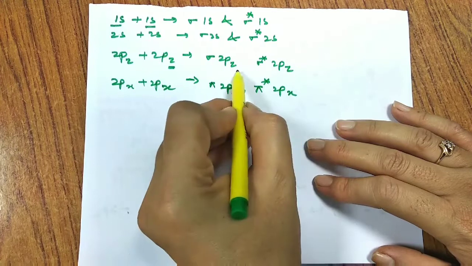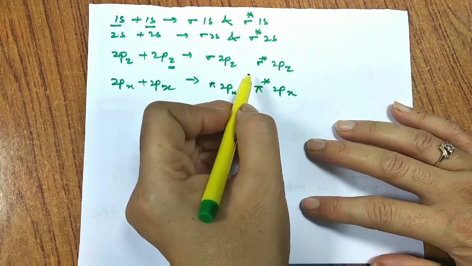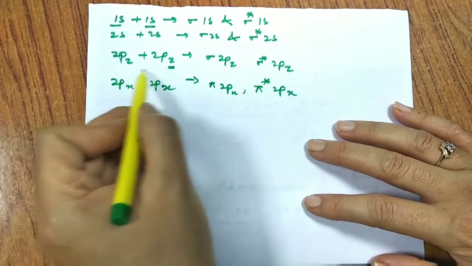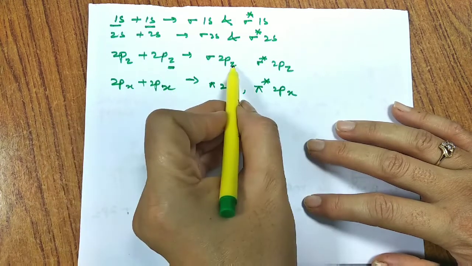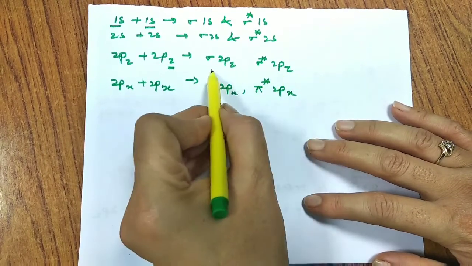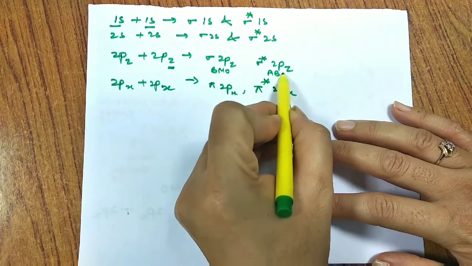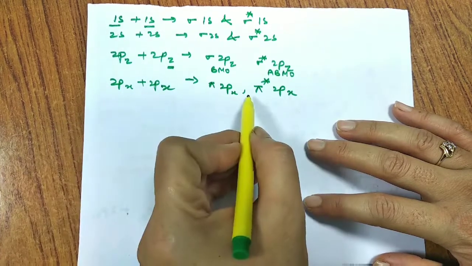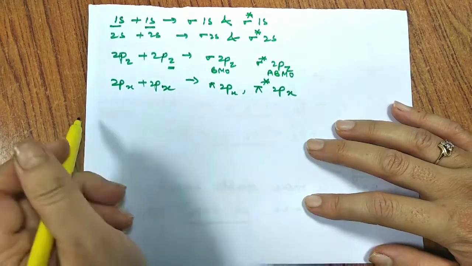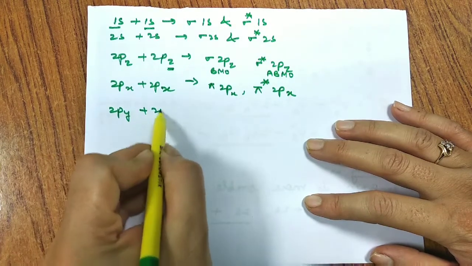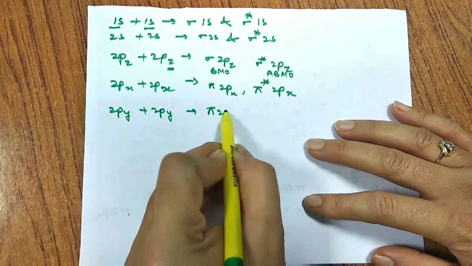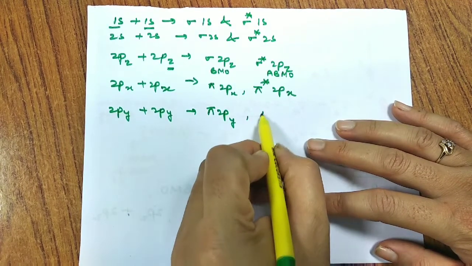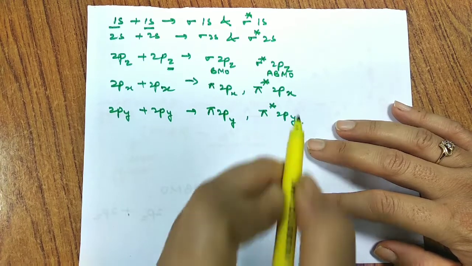Now why Z with sigma? Because we consider Z as the internuclear axis. Don't get confused. Taking Z axis as the internuclear axis, we'll be having a sigma bond along it. With the combination of 2pz and 2pz, we get sigma 2pz and sigma star 2pz. This is the bonding molecular orbital and this is the anti-bonding molecular orbital. So don't get confused why we have sigma along Z and pi in the case of px or py. Let us take an example of 2py. So 2py when combined with 2py again will have the formation of a pi bond. So we have two molecular orbitals, pi 2py and pi star 2py.